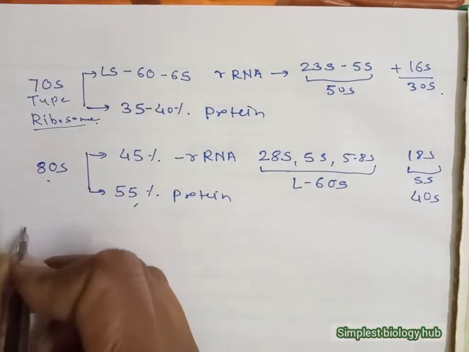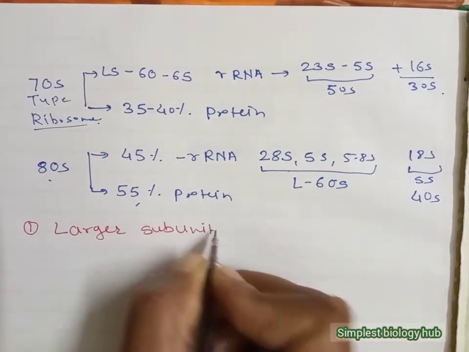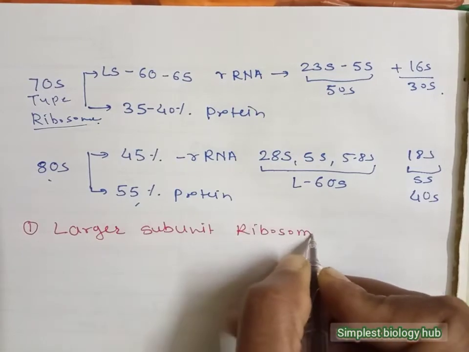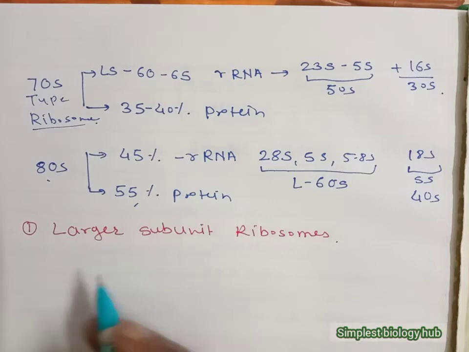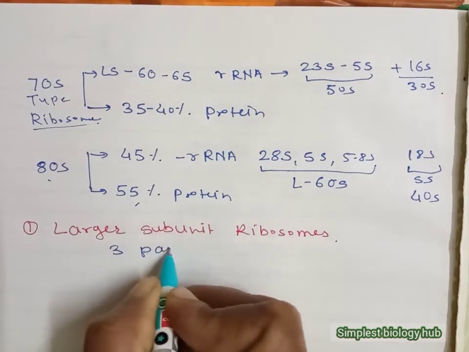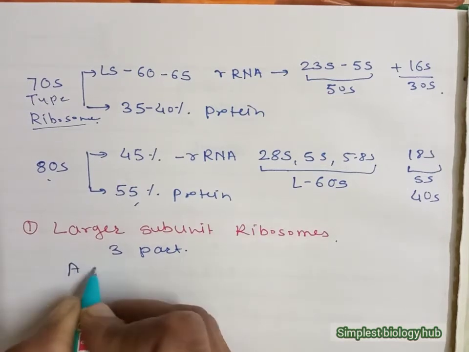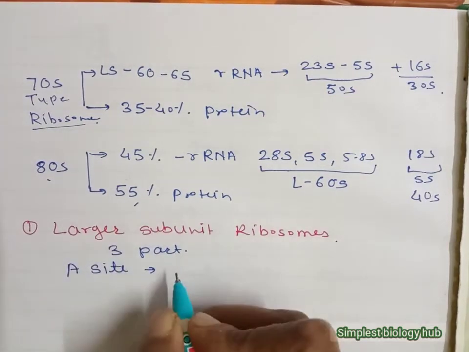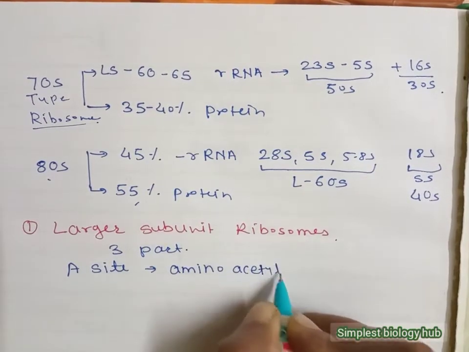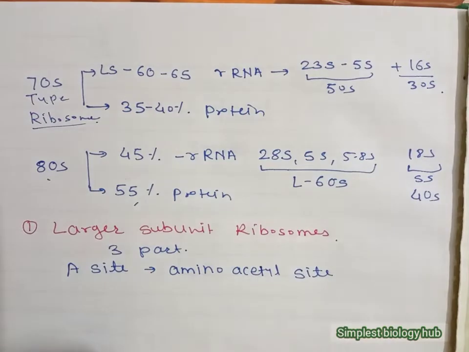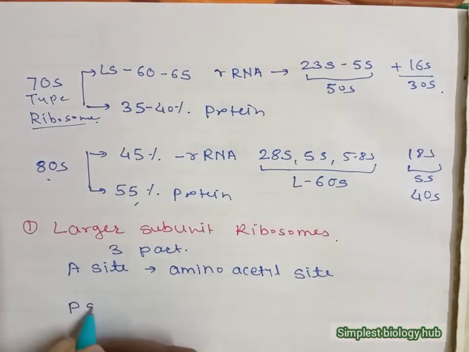Now we talk about the larger subunit of the ribosome. The larger subunit is attached to the nuclear membrane as well as the endoplasmic membrane, and it is divided into three parts, or it has three sites. The first is called the A site, also called the aminoacyl site. Here the amino groups are attached first. The second site is the P site.